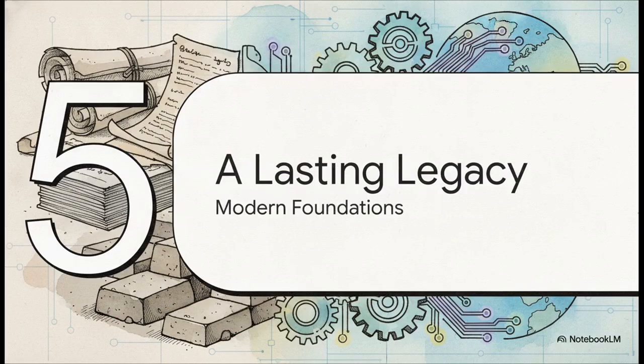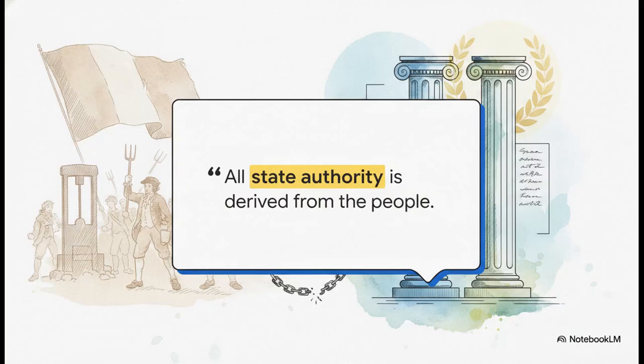Section 5. A lasting legacy. The strategies and the data of 1789 didn't just fade into the history books. They quite literally built the foundation of the modern world. Take a look at Article 20 of the modern German Basic Law. It says, all state authority is derived from the people. That exact Enlightenment principle, the one that caused so much upheaval and bloodshed in 18th century France, is now the codified bedrock of modern democratic constitutions everywhere. Those novel ideas achieved ultimate permanence.